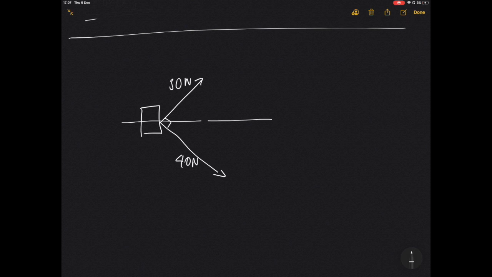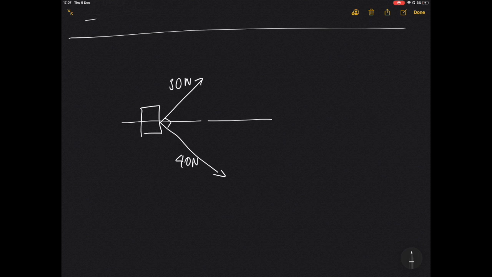Although the ropes are pulling in different directions, the cart itself will only be moving in one direction. So how can we calculate this? Maybe this could be a kind of question that I might ask in the exam. How would we calculate this, and what would be the angle in which this cart might move? Think of a boat with two ropes of equal length and two people pulling at different forces. So how do we do this?